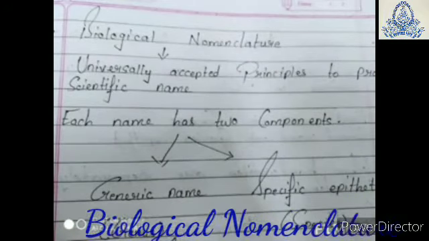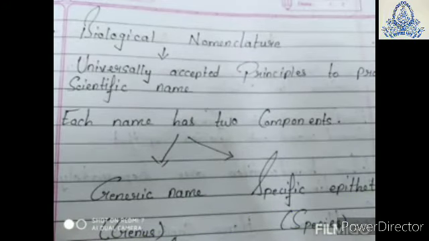Biological nomenclature. This system is universally accepted to provide the scientific name to known organisms. Again, biological nomenclature is the set of universally accepted principles to provide scientific names to known organisms, the organisms which we are already aware of.